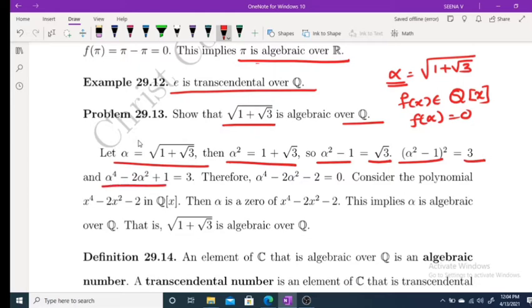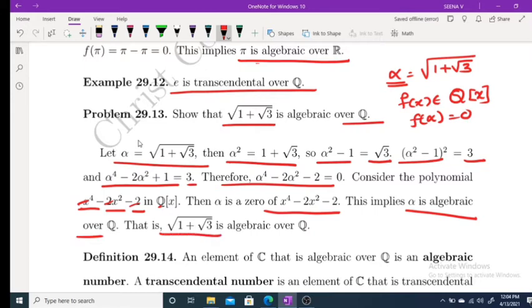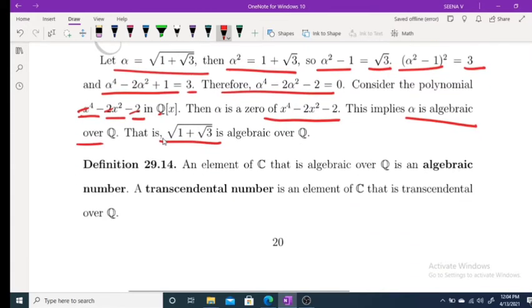Then if you consider the polynomial x raised to 4 minus 2x square minus 2, clearly each coefficient belongs to Q, therefore this is a polynomial in Q[x], and clearly alpha is a zero of this polynomial. This implies alpha is algebraic over Q. Therefore root of 1 plus root 3 is algebraic over Q.